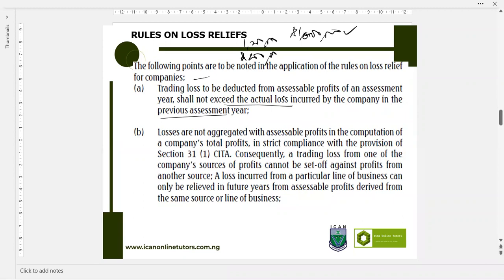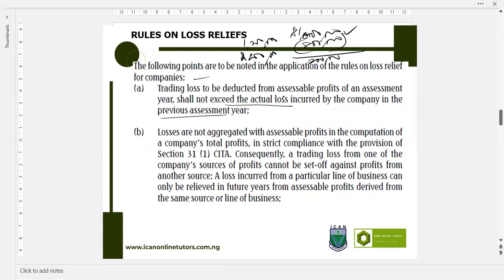Another thing is that if you have a profit of 1 million naira and the carry forward loss relief is 800,000 naira, it means you cannot relieve more than the loss you carry forward. So you cannot bring 1 million naira saying that you are relieving 1 million naira. You cannot relieve more than what you have. In this case, you have a remainder of assessable profit of 200,000 naira.